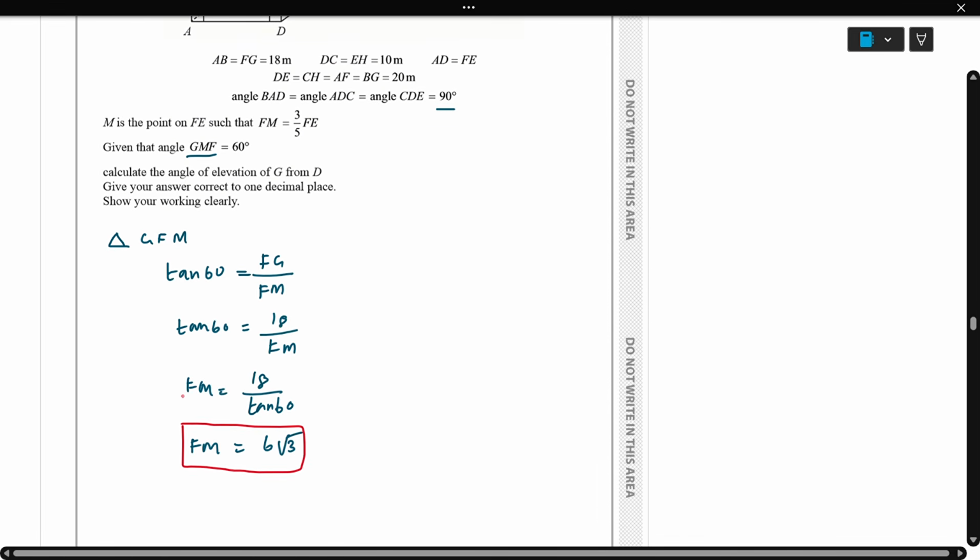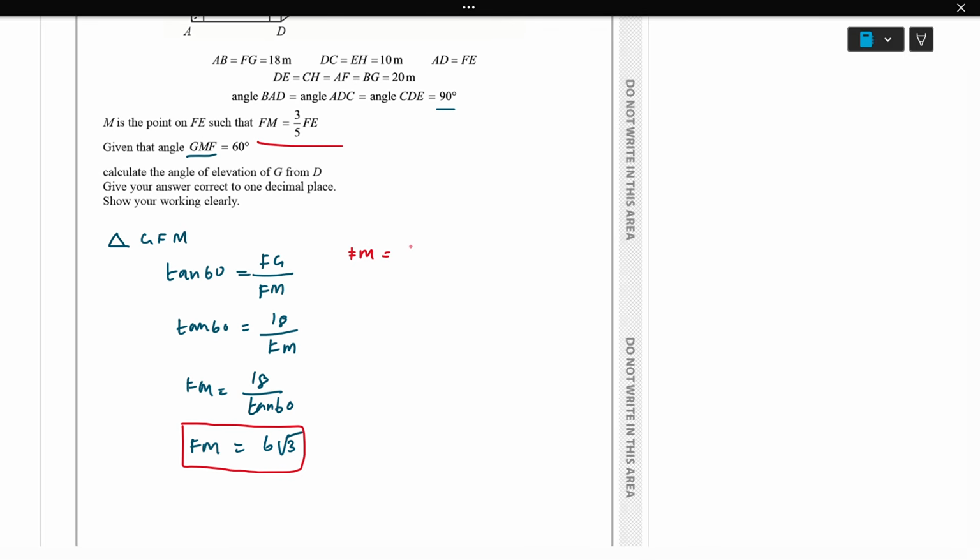The question gives FM equal to 3/5 of FE. So from here we can find FE. 5/3 of FM equals FE. FM we already know, so 5/3 of 6 root 3 equals FE. This 3 cancels, leaving 2, so 10 root 3 equals FE.